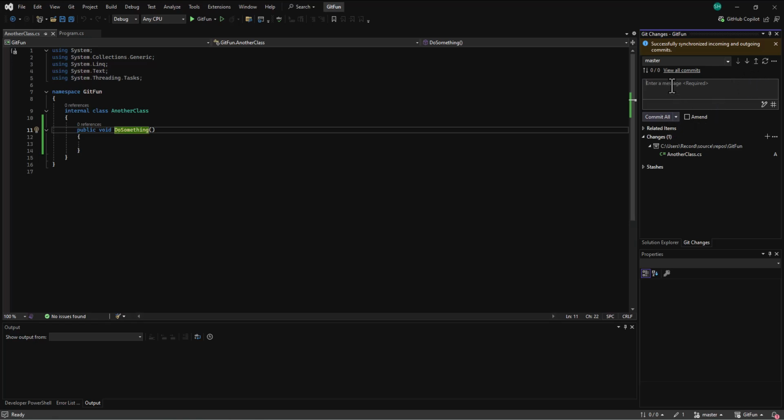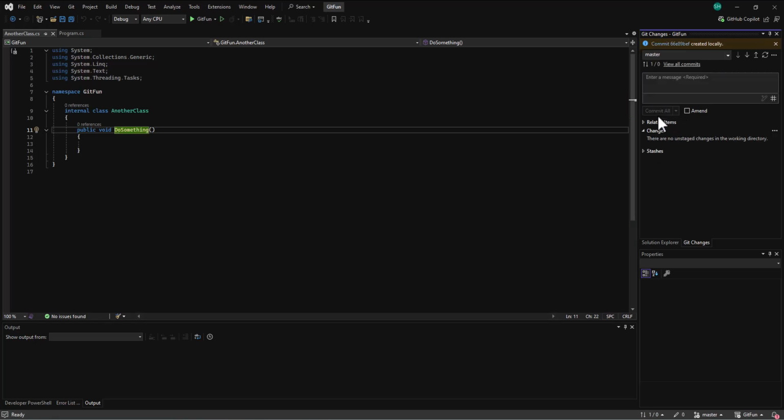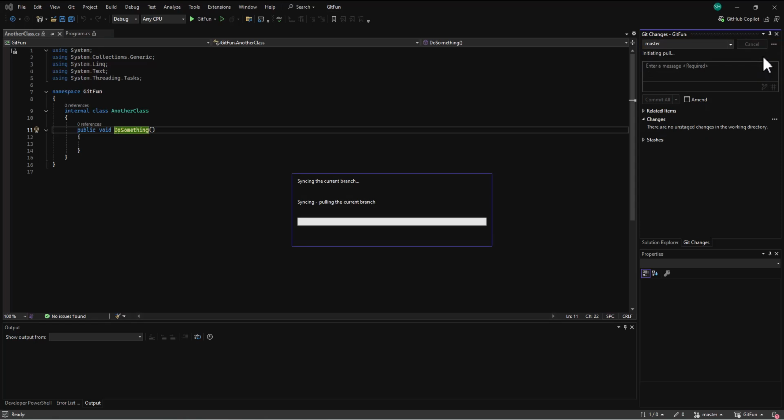And so I can come here and say, hey bro, added another class. All right, so then I can commit all, which will commit it to the local repository, but then I need to push it. Now again, I can just do a sync. It's going to pull first to see are there any changes outstanding waiting for me, and then it will push. Sometimes a good idea to pull and then push so you get those changes. So I'll go ahead and do that.